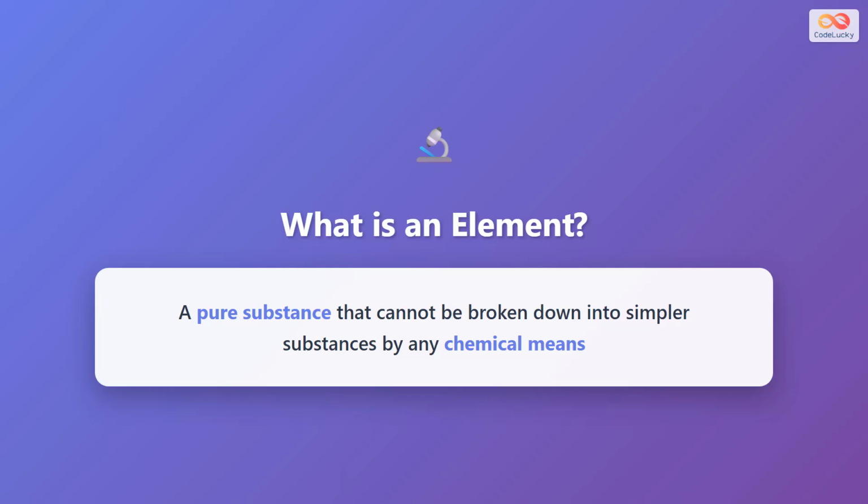An element is a pure substance that cannot be broken down into simpler substances by any chemical means. This means no matter what chemical reactions you perform, you cannot split an element into anything simpler. For example, gold is an element. You can melt it, hammer it, or mix it with other substances, but you cannot chemically break gold down into anything simpler than gold itself.